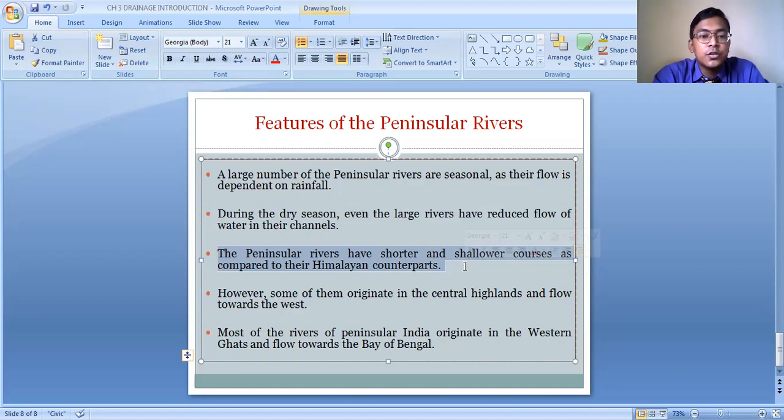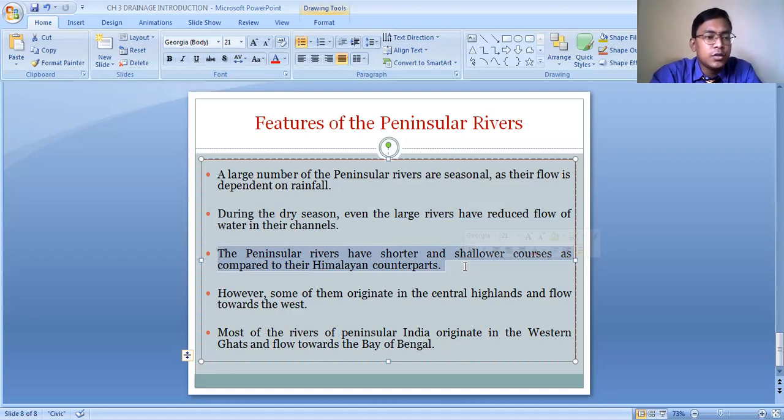Because they cause much erosional activity on the banks, on both banks of the river. Whereas the Himalayan rivers cause more erosional activity in their base. That is why they are deeper. Just take the example of the Tista River, which is very close to us. If you see the Tista River, you will find that the river is not so wide, but it is deeper. The depth is much higher.